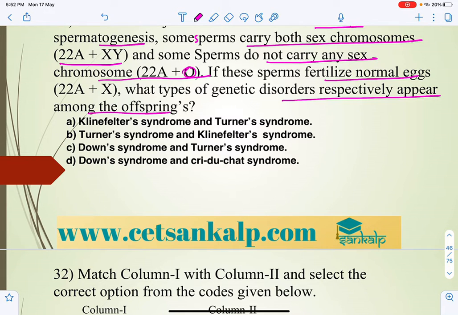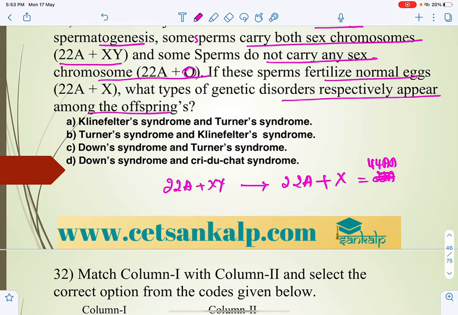So let us take this one. Non-disjunction. So the 22A plus XY sperm is going to fertilize the normal egg, 22A plus X. We are going to get 22A plus 22A, total 44AA, and then XXY.